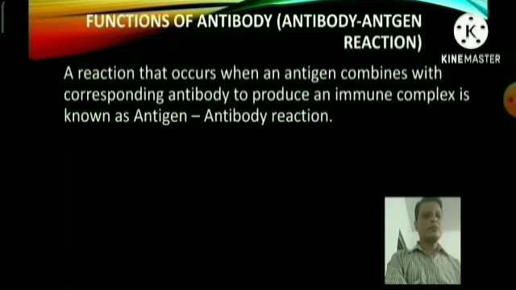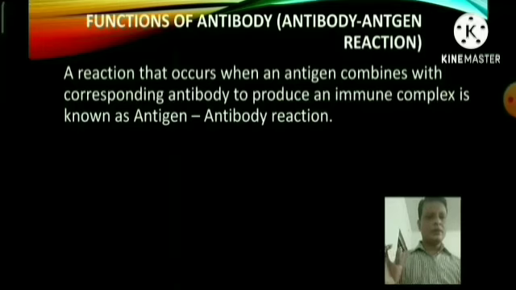Now let's discuss the functions of the antibody. Antibody-antigen reaction: an antigen-antibody reaction occurs when an antigen combines with the corresponding antibody to produce an immune complex.